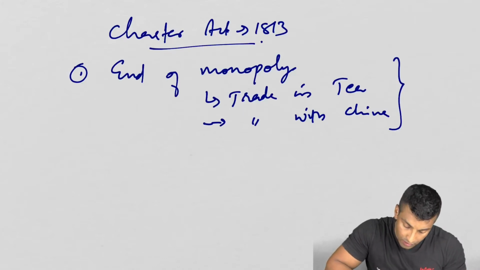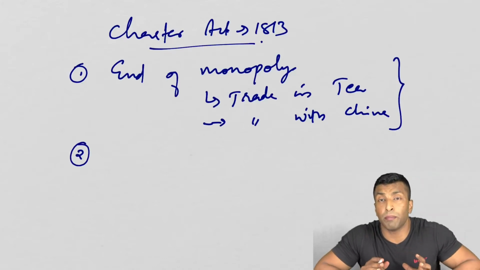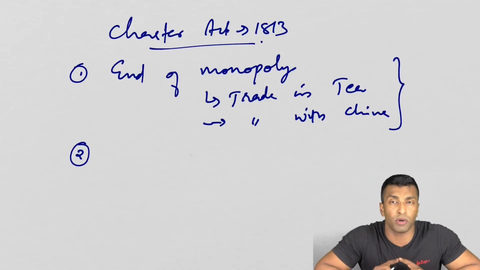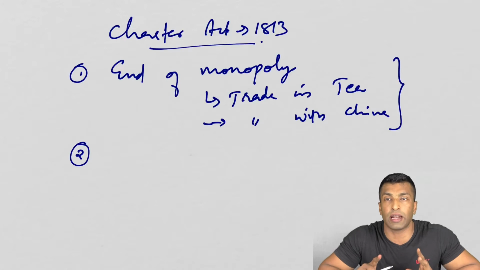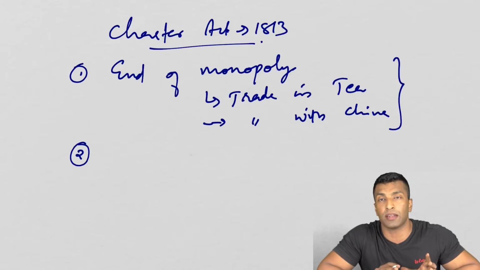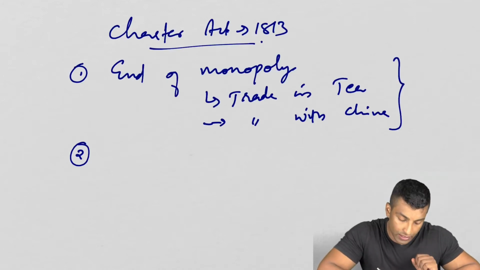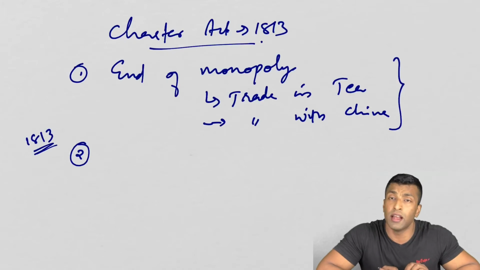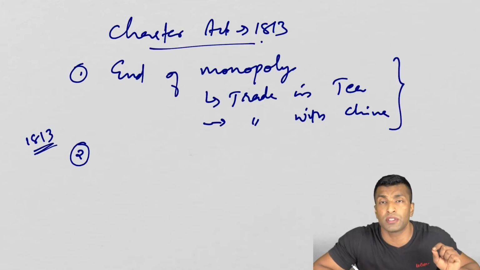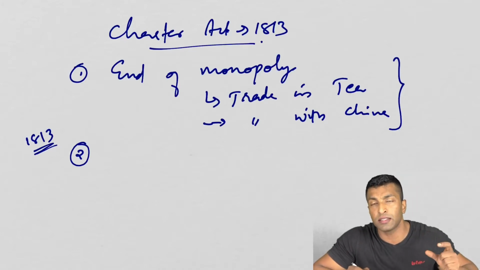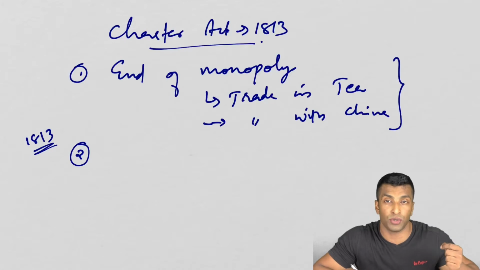Now the second one is a milestone in education. When we discuss education, whether we are writing an essay or any general answer, we have to talk about these points. The first step related to education happened in 1813.